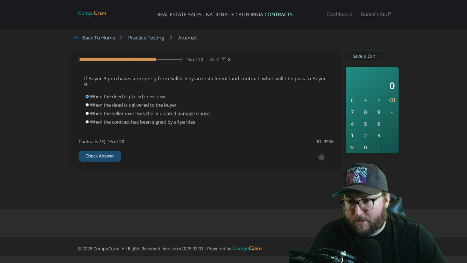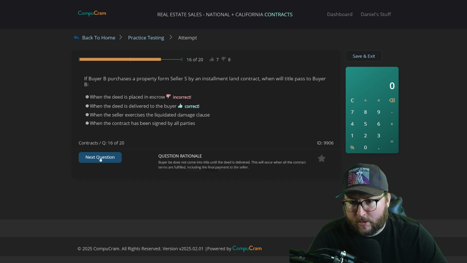If buyer B purchases a property from seller S by installment land contract. Remember, installment land contract. Okay, so I knew it was one of these two. When the deed is delivered to the buyer, buyer B does not come into title until the deed is delivered. This will occur when all the contract terms are fulfilled, including the final payment to the seller.